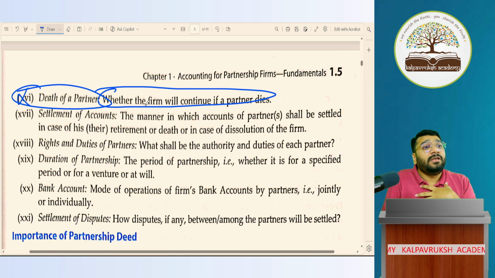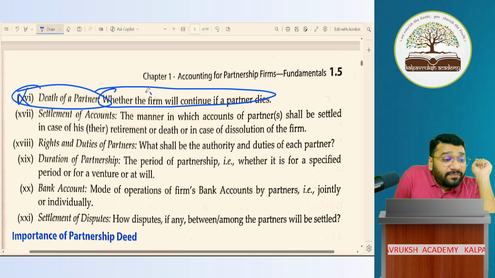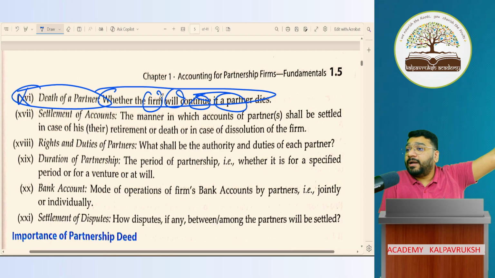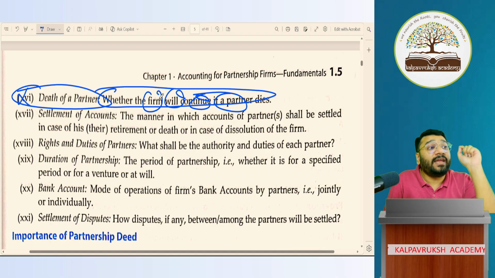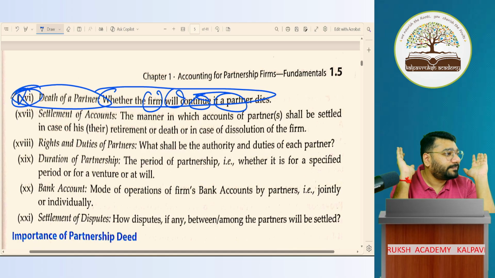Sir, if you want to continue, then what to do? In the partnership deed, you have to mention that the firm will continue, even if any one partner dies, the firm will continue. So what do you have to do? You have to mention it. If you forget to mention this point number 16, gone. You have to close the business even if one partner dies. Got it, not got it?